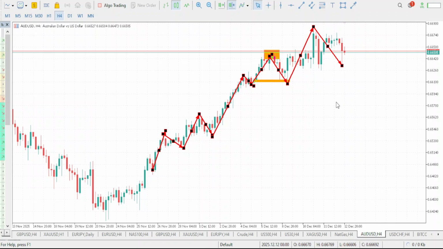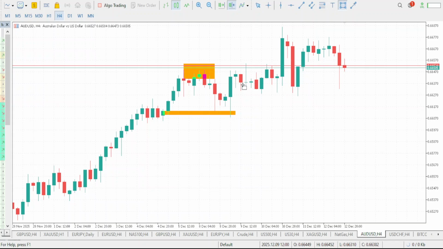So is this higher low over? Definitely not. So this is the support level right here. So we are still expecting AUD USD to drop further down to come tap our support level. Then we can now start looking for a buy setup around this level that will eventually push up.